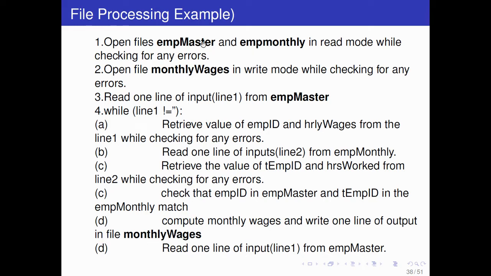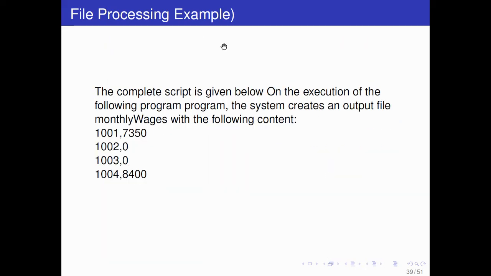So two files you have to open in read mode, and the third file you have to generate, so you open it in write mode. Then read one line of input from the employee master, and it will keep doing this. You just keep doing it until it encounters the empty string.